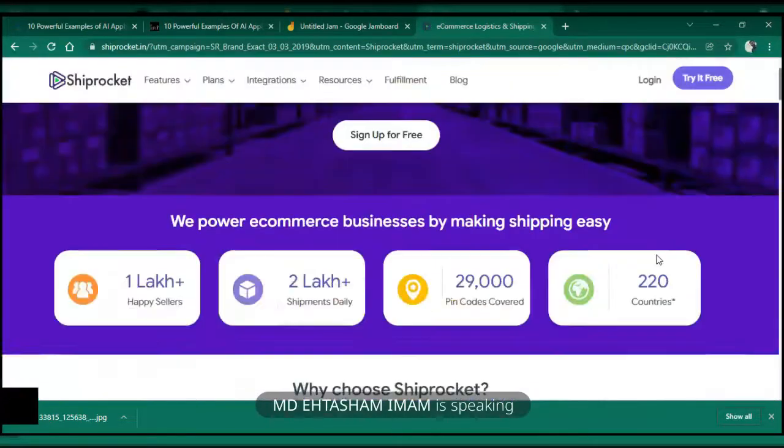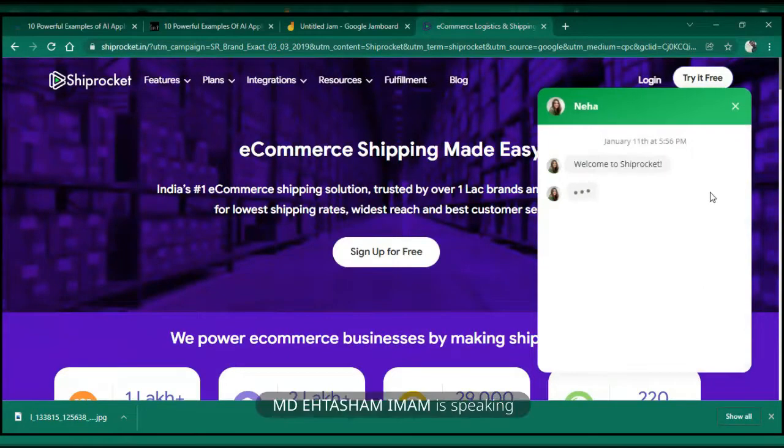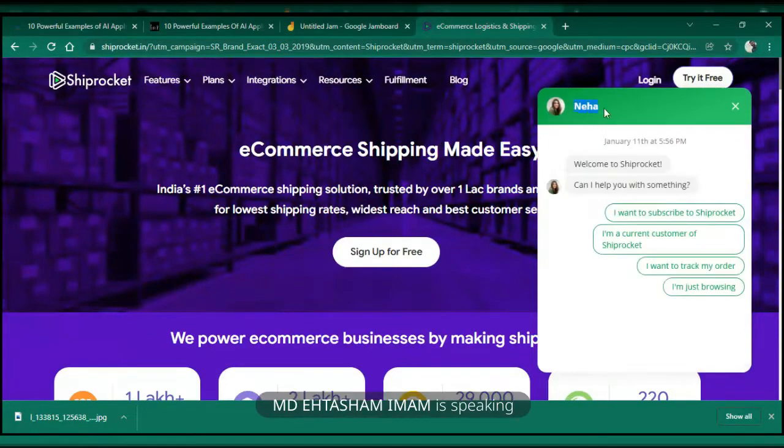No, it has not got automated support. Okay, yeah, here it is. This is actually a bot. This is not Neha, this is just computer software. So I will tell it I am just browsing.